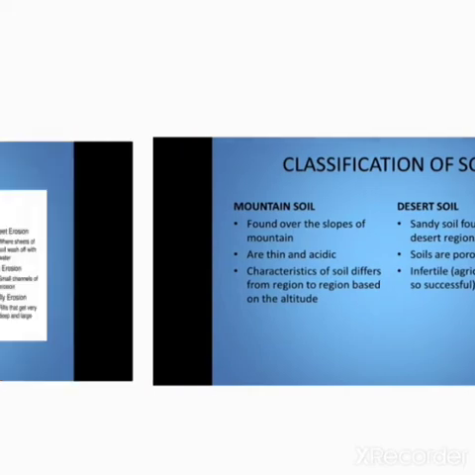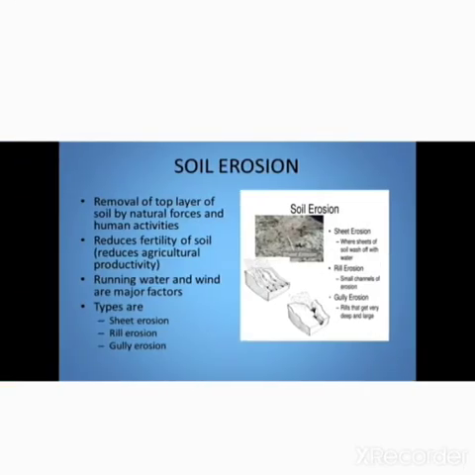Then soil erosion. Soil erosion is the removal or destruction of the top layer of soil by natural forces and human activities. Soil erosion reduces the fertility of soil, which in turn reduces the agricultural productivity. Running water and wind are the major agents of soil erosion. Sheet erosion, rill erosion and gully erosion are the major types of soil erosion.